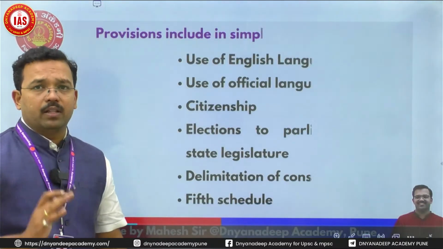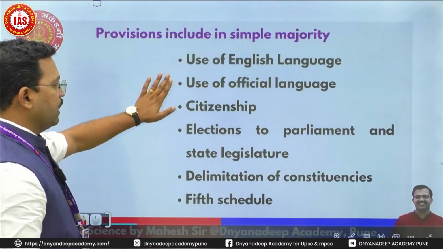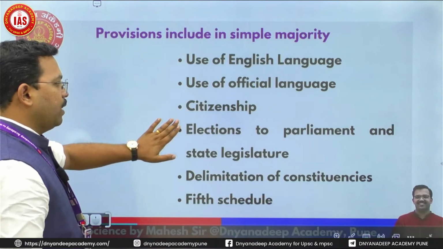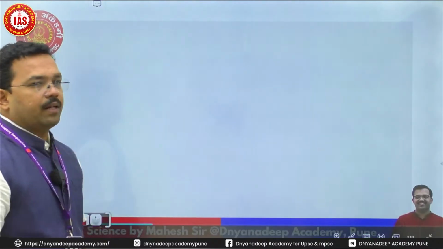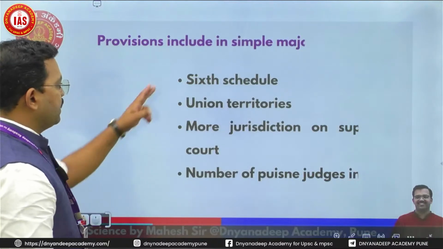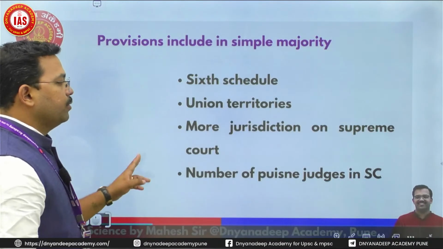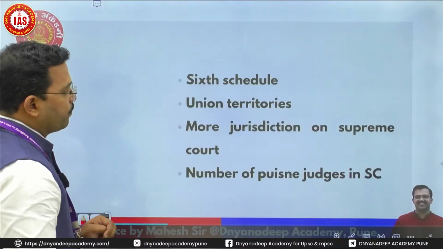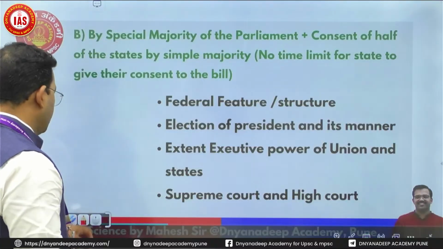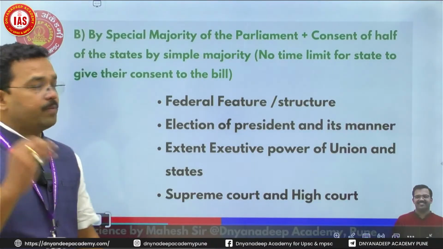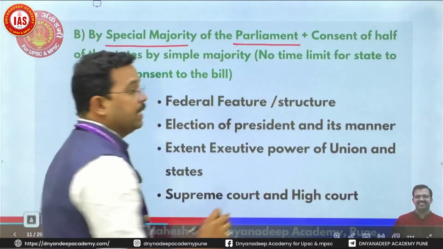These are important. They will ask you. Use of English language, use of official language, citizenship, election to Parliament and state legislature, delimitation of constituencies. Fifth schedule is there. Then sixth schedule, union territories, more jurisdiction on Supreme Court, number of judges in the Supreme Court. All these are changed by simple majority. Now second, certain provisions are changed by special majority of the Parliament separately.